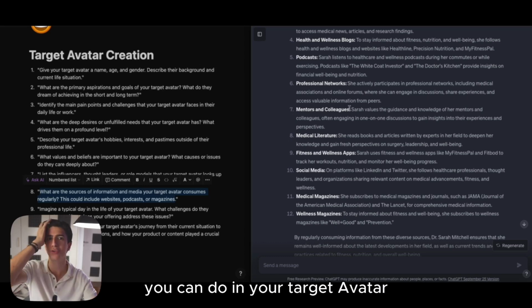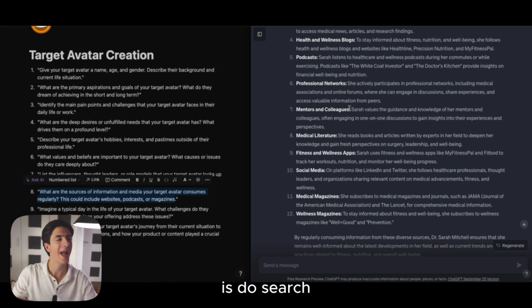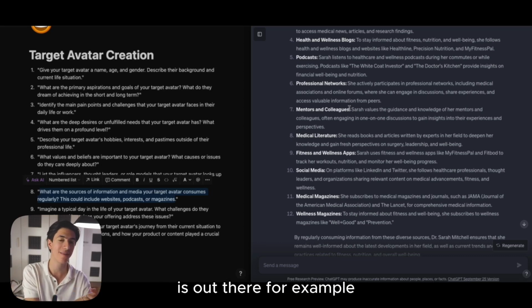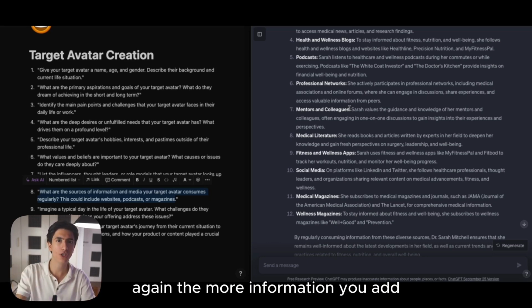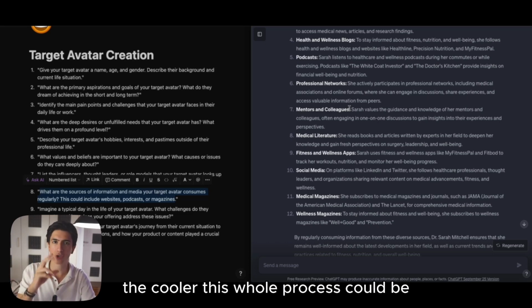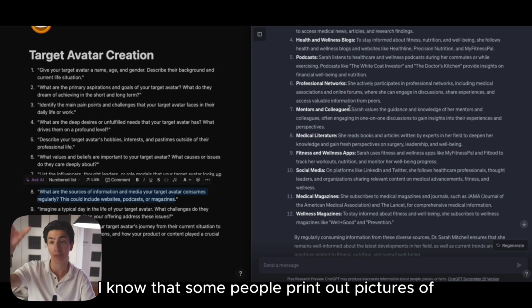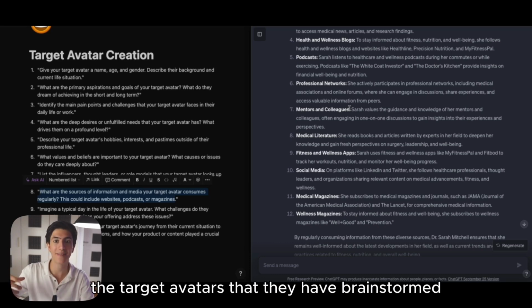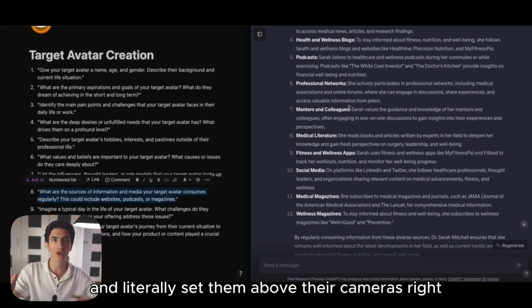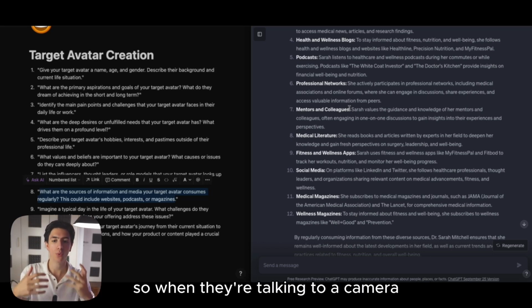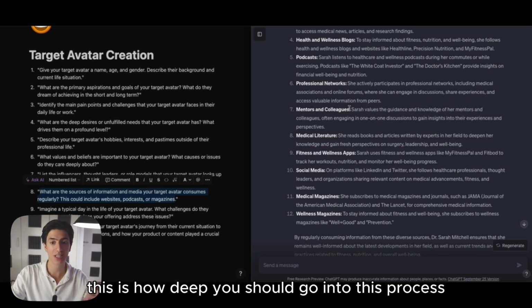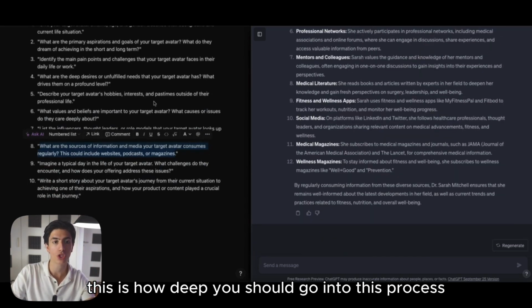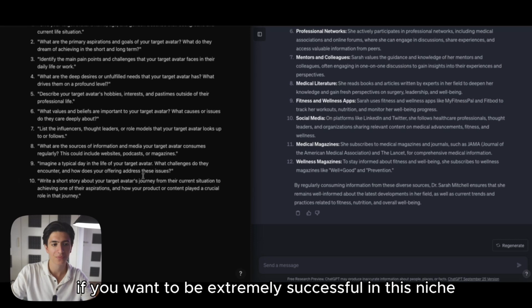Another very cool thing that you can do in your target avatar is to search an image of a person that would look like your target avatar. For example, a 34-year-old female doctor, and add this image in your Word document. Again, the more information you add, the cooler this whole process could be. I know that some people print out the pictures of the target avatars that they have brainstormed and literally set them above their cameras, right? So when they're talking to a camera, they're referring directly, they're looking at their target avatar. This is how deep you should go into this process if you want to be extremely successful in this niche.